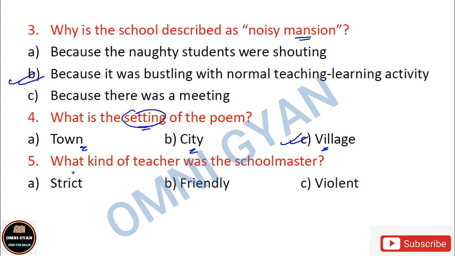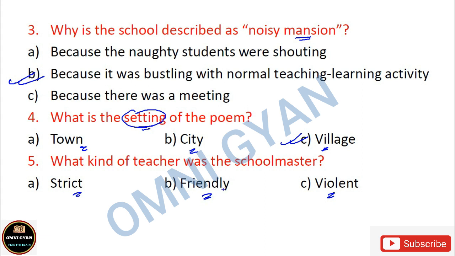So village obviously. Number 5, what kind of teacher was the schoolmaster? तो schoolmaster कैसे type के teacher थे? Was he strict, was he friendly, or was he violent? Now strict word is not given in the textbook, friendly word is not given in the textbook, violent is also not given in the textbook, but you have to find a synonym.